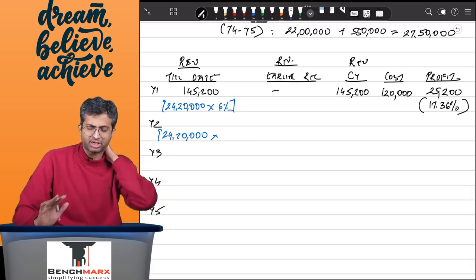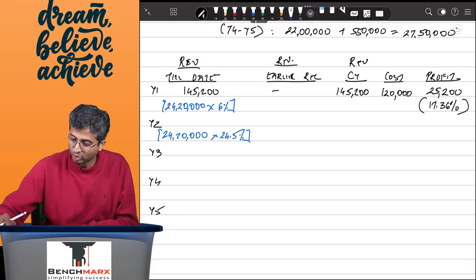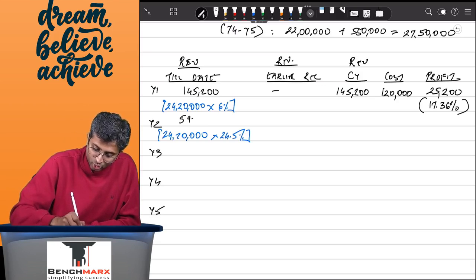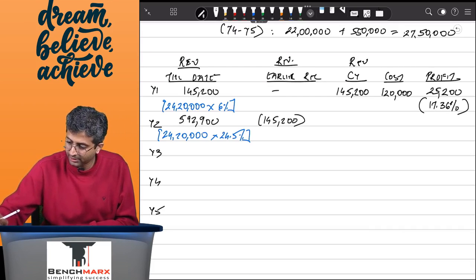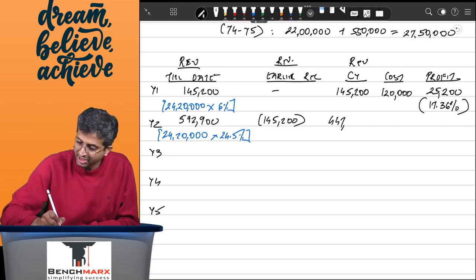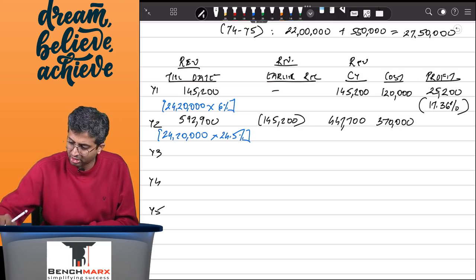Next, when I do the workings, I'm still at 24,20,000, and by the longer method, you can do the simplification method over here since it is given in the question, but let's say if it was not given, then I would have done the till date working, in which case I would have done 24,20,000 into 24.5%, which is 5,92,900 minus earlier recorded of 145,200. So this is 145,200, and hence you have 592,900 minus 145,200, which comes to 4,47,700